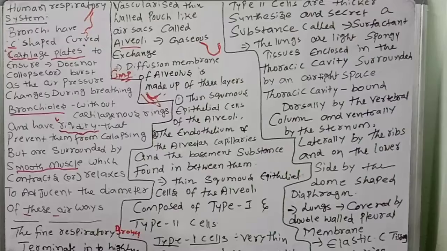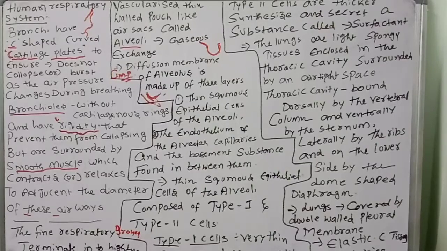Elastic connective tissues and capillaries enclose the pleural fluid. What is the function of the pleural fluid? That is the most important point. The pleural fluid reduces the friction when the lungs expand and contract.